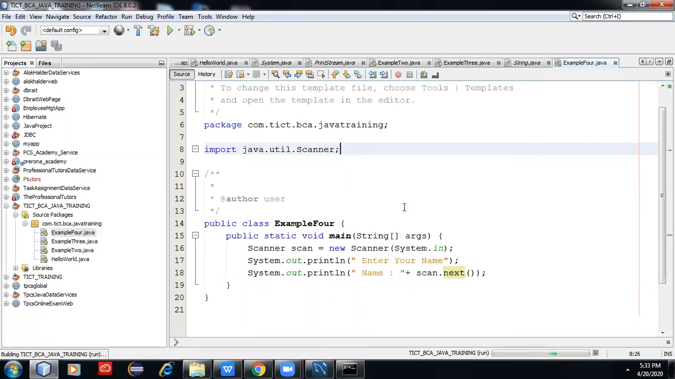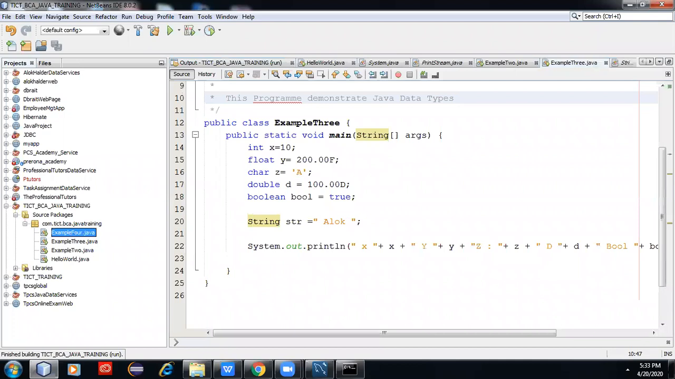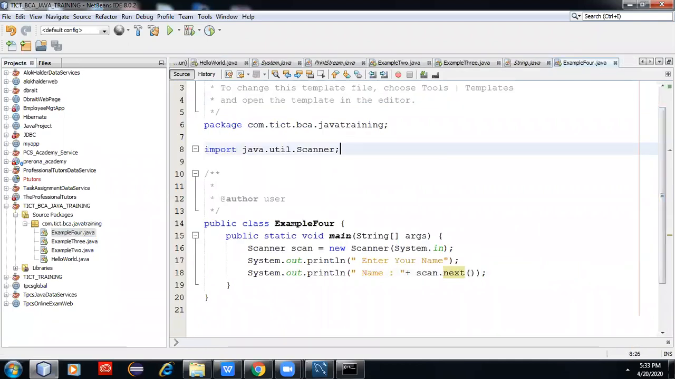Run the program. Enter your name. So this is the simplest program to take keyboard console input. I think it is clear to all of you. Yes, sir. Okay.